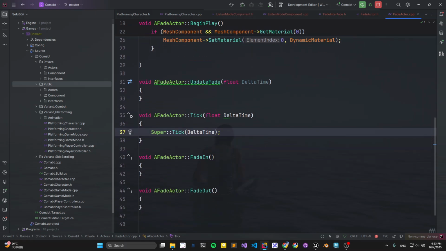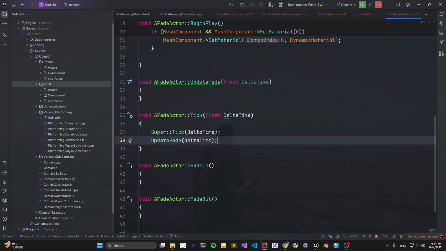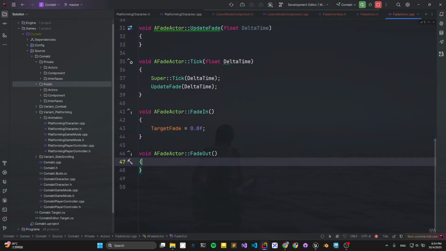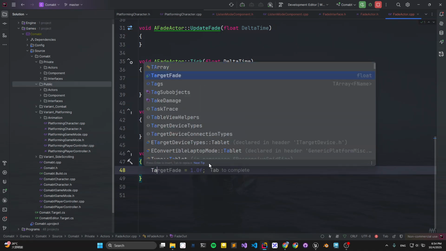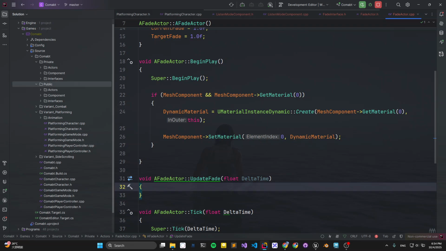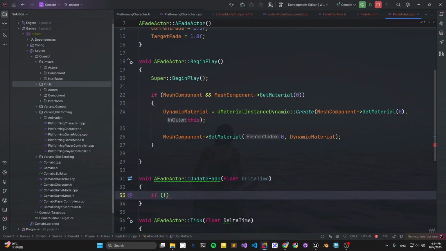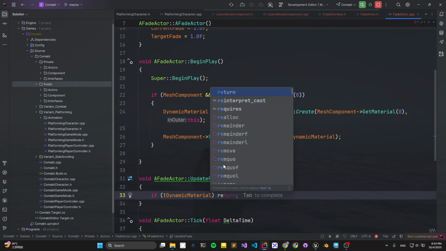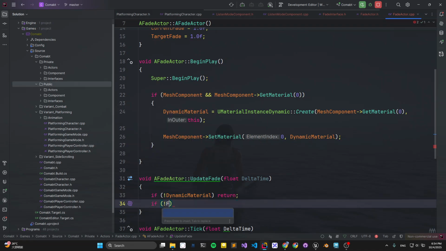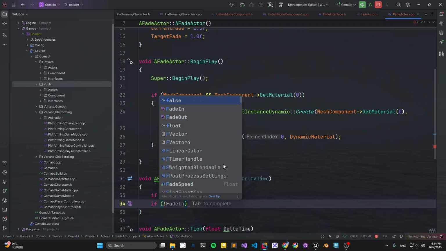Well, in the Tick function, we just simply call update, passing delta time. And the fade in, we simply set target fade equal 0f. In the update, we want to check if dynamic material instance is null or not. If it is null, we simply return. If not, we want to interpolate the current fade to the target fade.